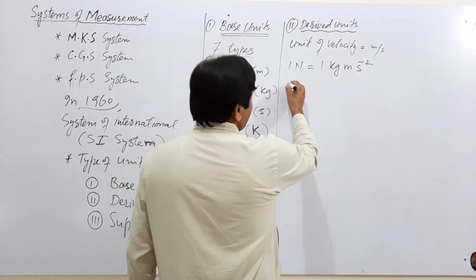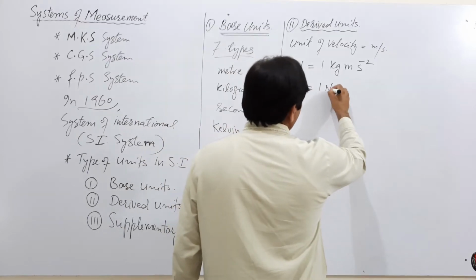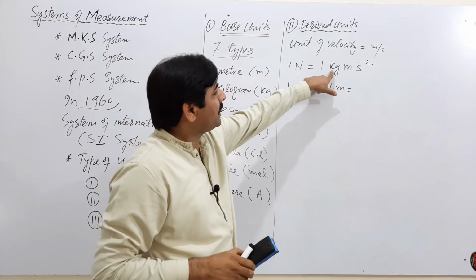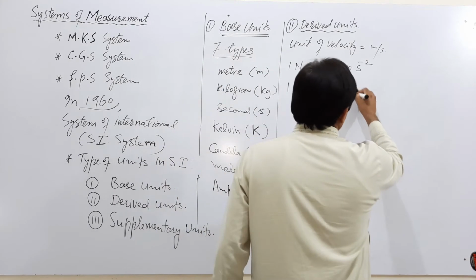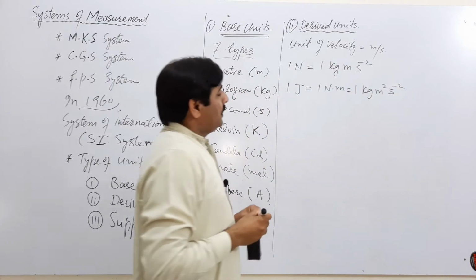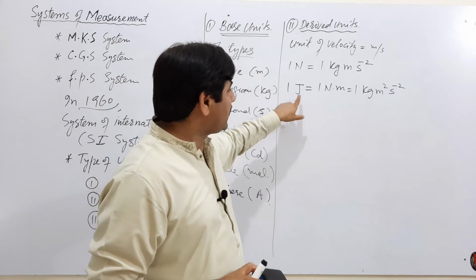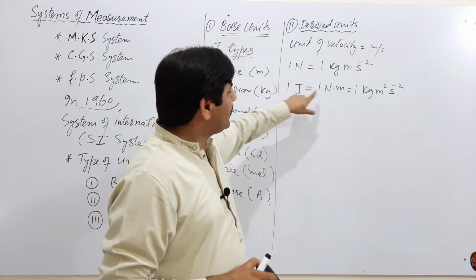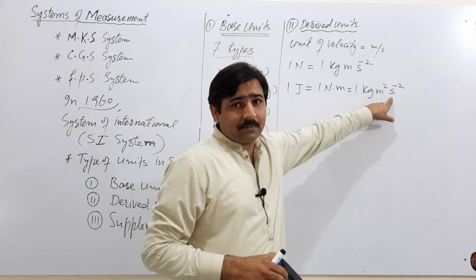If we write down the unit of work or energy, 1 joule is equal to 1 Newton meter. If we put the value of Newton, kilogram meter per second square, here, then it will become 1 kilogram meter square second minus 2. So 1 joule is the derived unit of energy, a unit of work or energy. 1 joule is equal to Newton meter or kilogram meter square second inverse square.